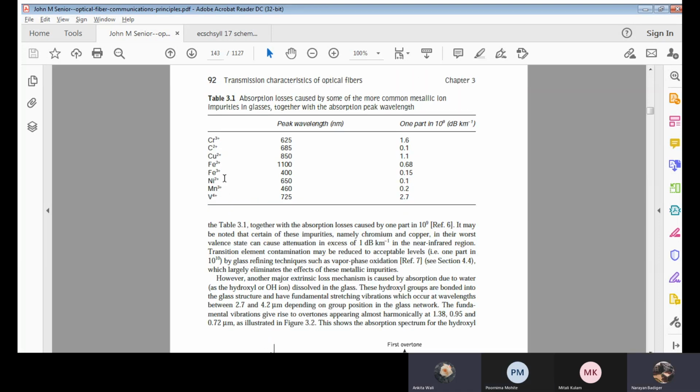Okay. All of those are transition elements or transition metals.